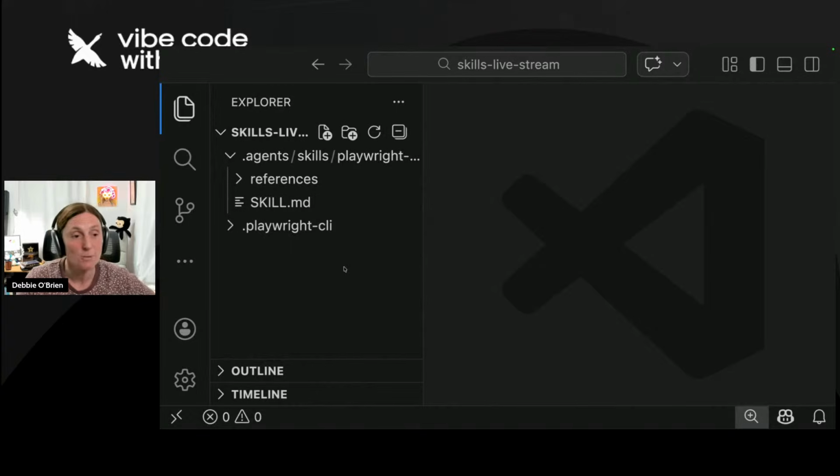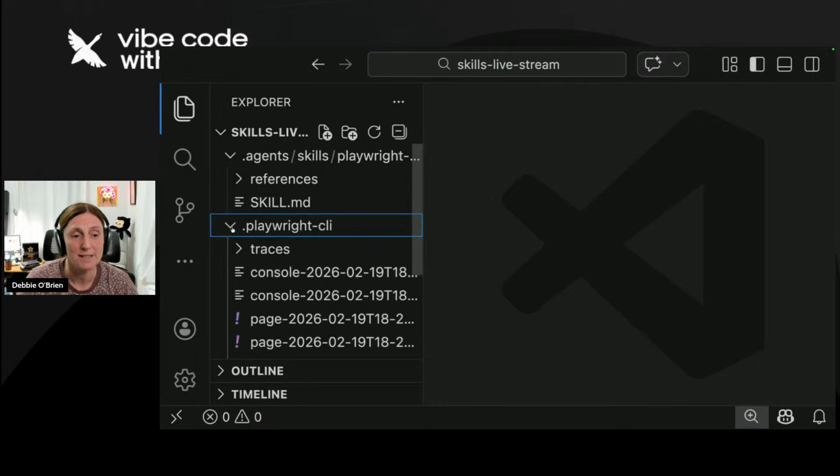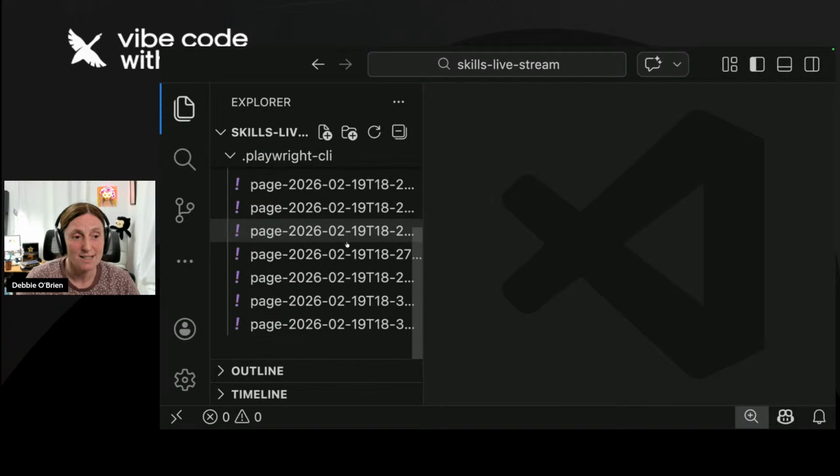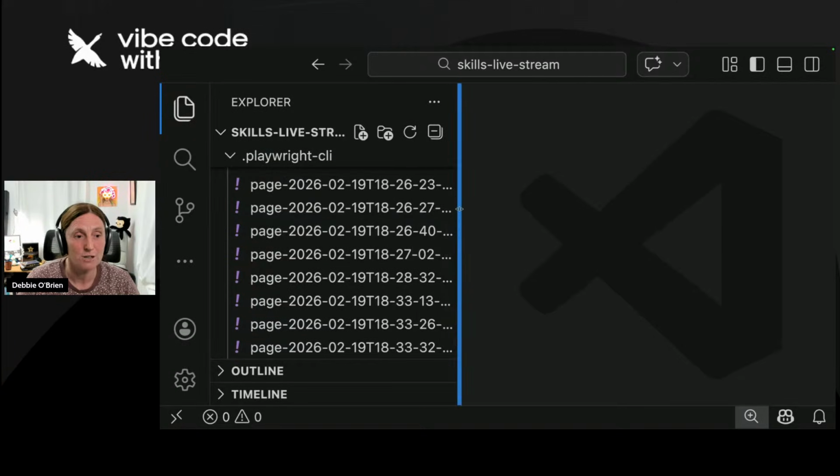Cool. So basically we have a .playwright CLI folder. Now this folder, make sure you put that in your git ignore, because this is a new folder and you don't want to be putting all this into git, especially because there could be data in there that maybe you don't want. It doesn't matter, but I'm going to show you what's in here. So let's just have a look at the page first.